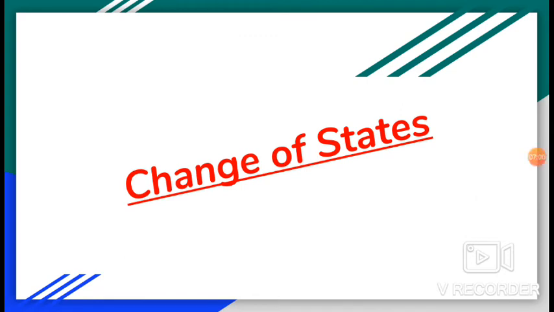Now let's revise the topic change of states. It means matter can change its form from one state to another. Like on heating, a solid becomes a liquid. On further heating, a liquid becomes a gas. For example, ice, a solid, on heating becomes water, which is liquid. On further heating, water changes into a gas called water vapor.